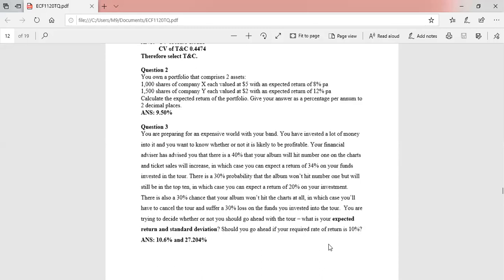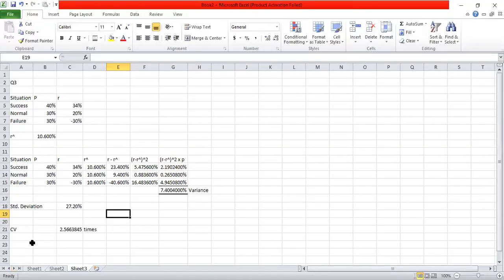Because your required return is 10%, but you can expect to get 10.6%. So your expected return is more than the required return. Therefore, theoretically, you should go ahead with the tour. So we can say, theoretically, I will put it like that. Theoretically, the tour should go on.